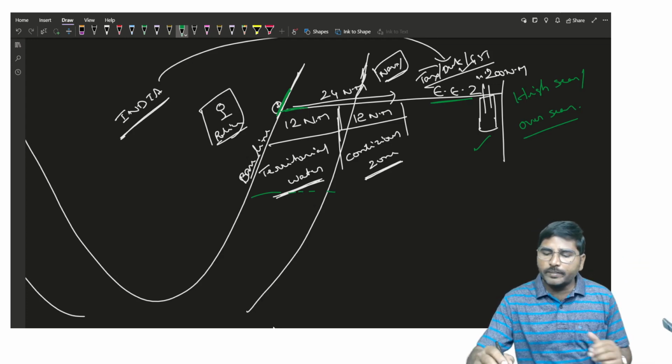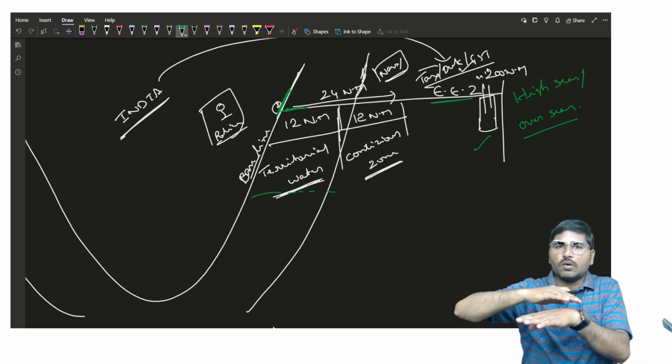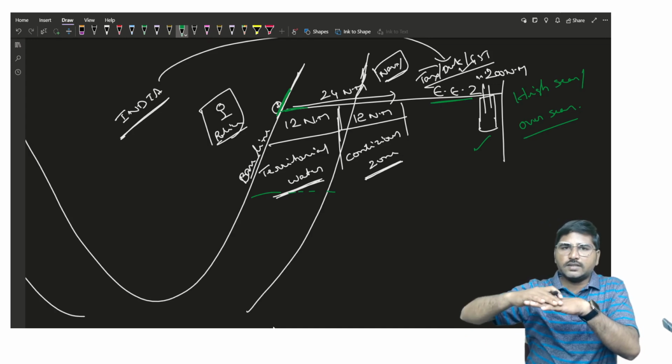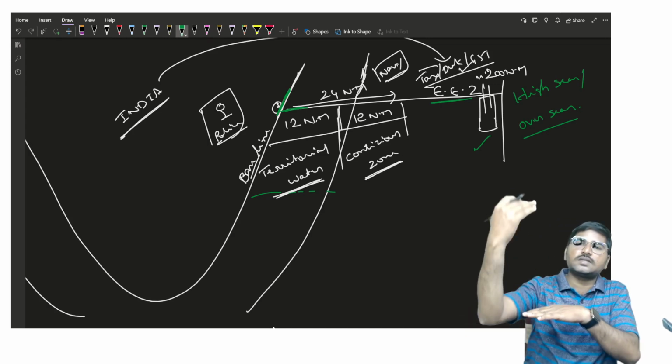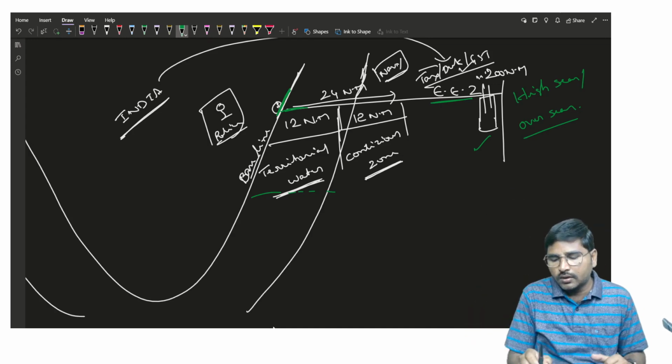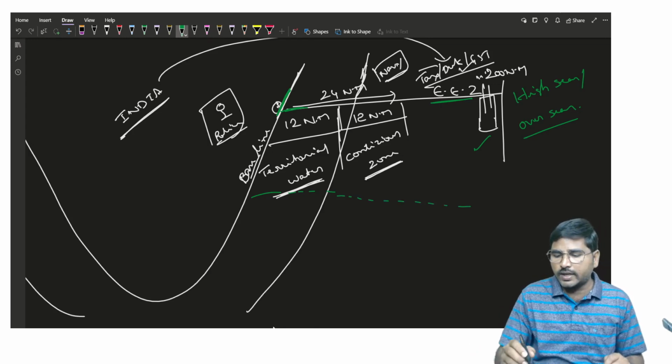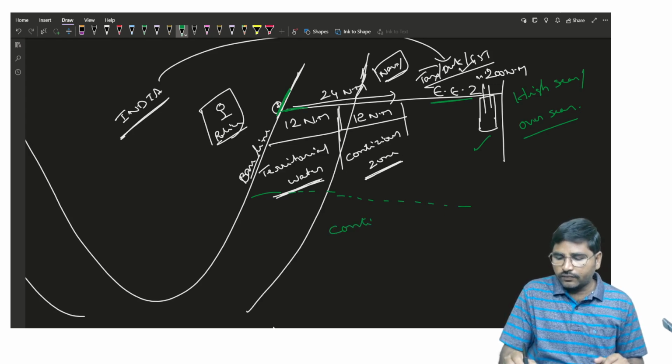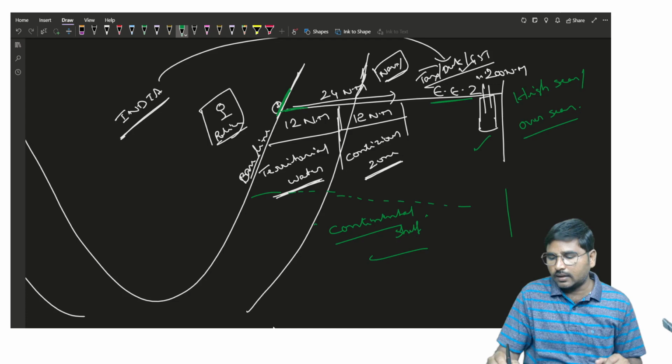And apart from that, this exclusive economic zone concerns the seabed and airspace. The water, the place, the seabed is there, no? The seabed and airspace is known as exclusive economic zone. But what about the subsoil? It is there. So the subsoil is known as continental shelf. It is known as continental shelf up to 200 nautical miles.